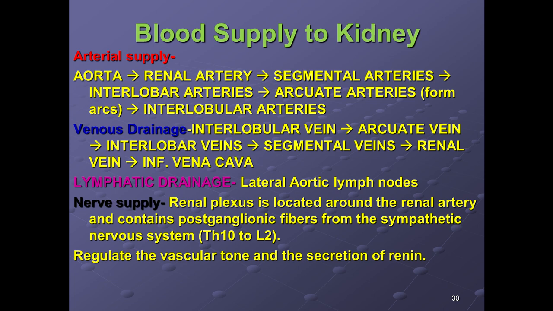So what is the blood supply of the kidney now? Blood supply means arterial supply, venous drainage and the lymphatic drainage. Let's start from the aorta, the main artery. The aorta gives off a branch, the renal artery. The renal artery divides into segmental arteries, segmental into interlobar arteries, then arcuate arteries which form the arches, and the interlobular arteries. Aorta, renal artery, segmental arteries, interlobar arteries, arcuate arteries, and the interlobular arteries.